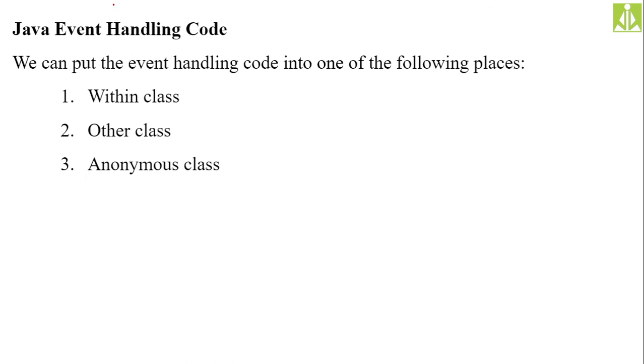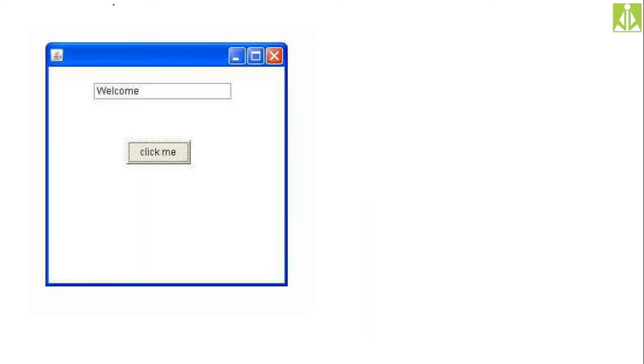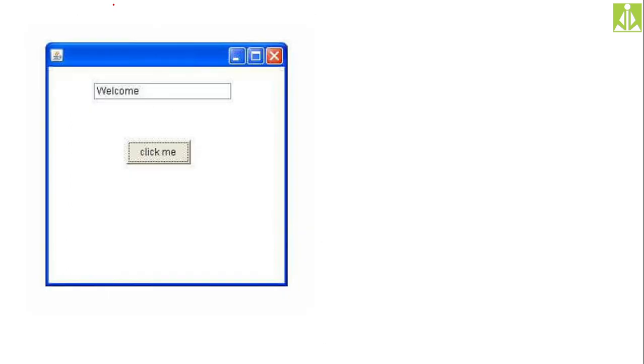All these things are too early before discussing any of the examples, so here I have given the examples. Here we are keeping the event handling code, the action listener, within the class. When you type welcome there, you are generating the event, and how that event will be handled we will see when we do this program practically. Here if I click, it will not respond because it is just an image, but I need to show it practically. When you click on that click me button, what you will get, I need to show.